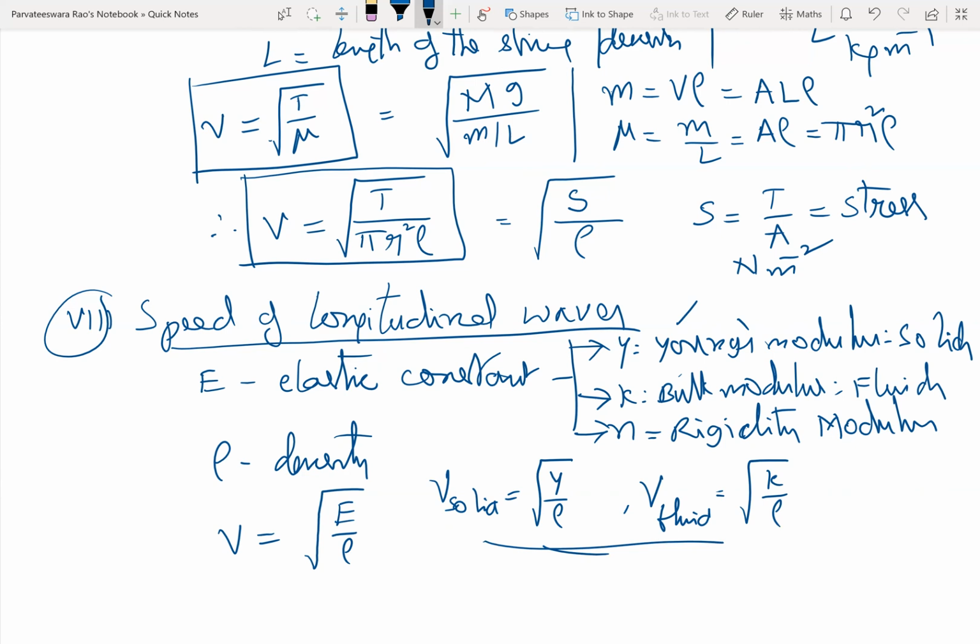We'll deal with this exclusively for liquids. Fluids means again gases, because they obey gas laws and all. So the speed of sound in liquids can be written as root of K by rho. For gases, you need to deal separately. So this formula is not applicable because they obey gas laws. We will see that derivation tomorrow. After that, we will see the superposition principle.